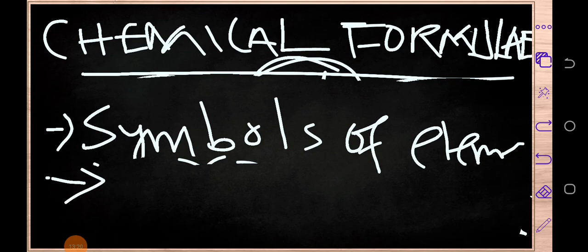Then the other part: when we talk of a chemical formula, any chemical formula, as I said, consists of number 1, symbols of the different elements which are present in that chemical formula. Then number 2, any chemical formula consists of what? Subscripts, or small numbers.